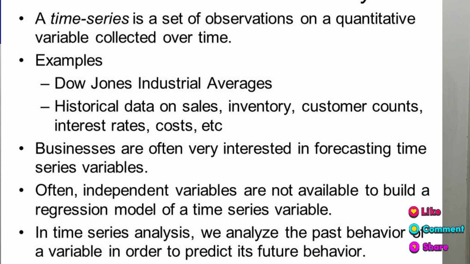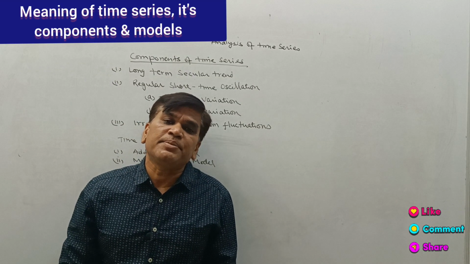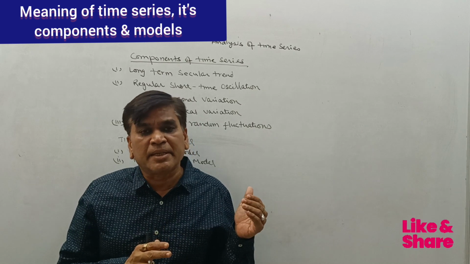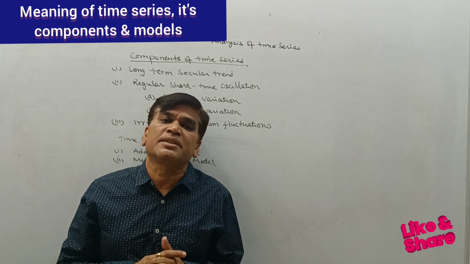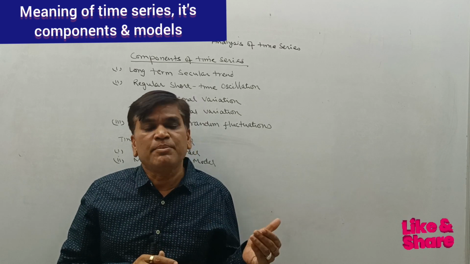A time series then portrays the variation of the variable quantity or price through time. On behalf of this definition, we can say the time series is the data which changes due to the change in time.